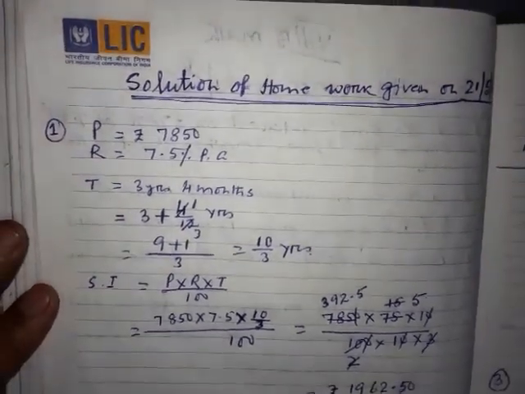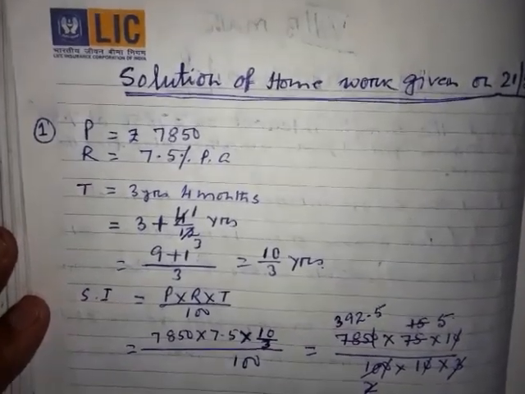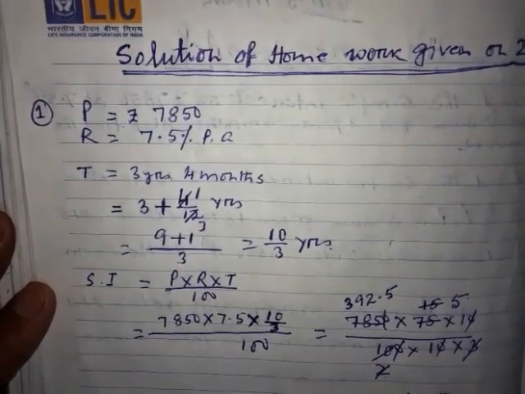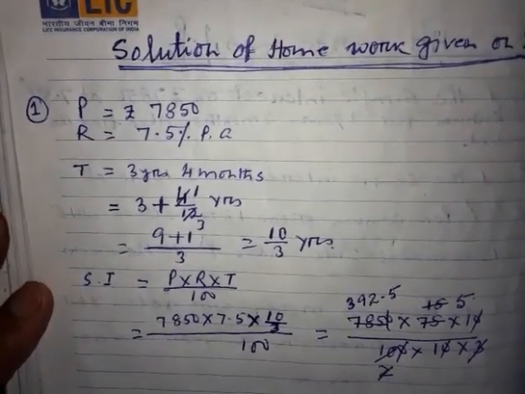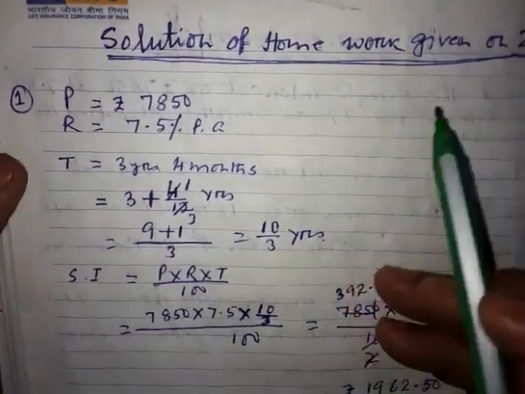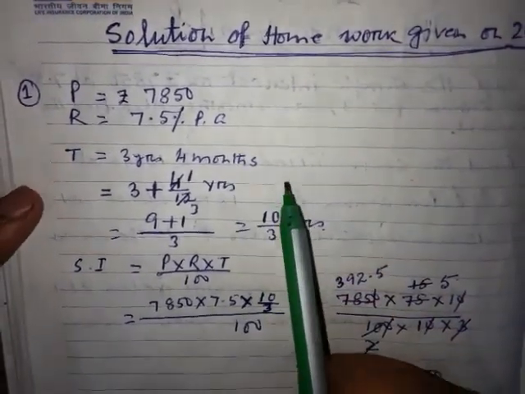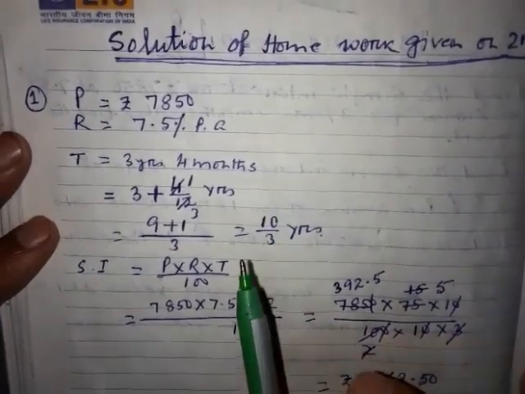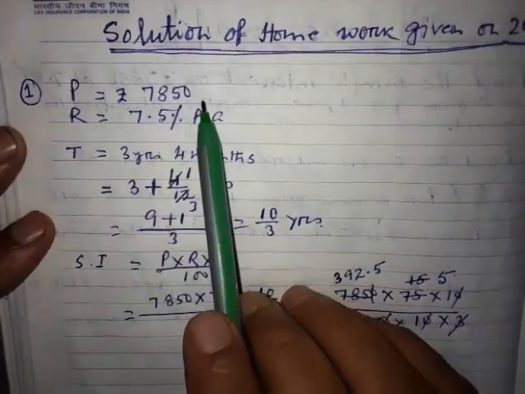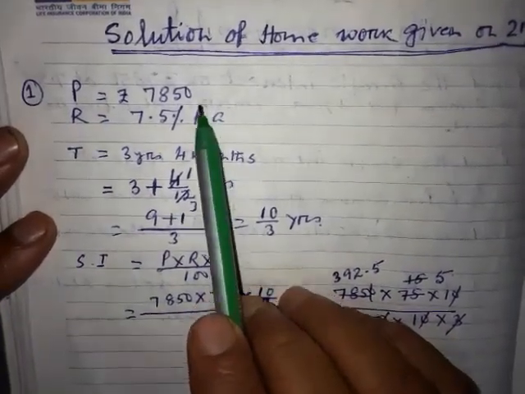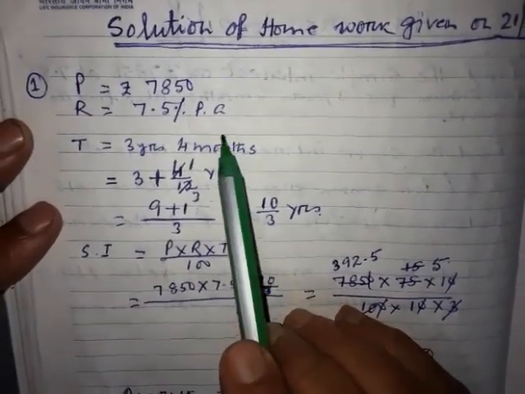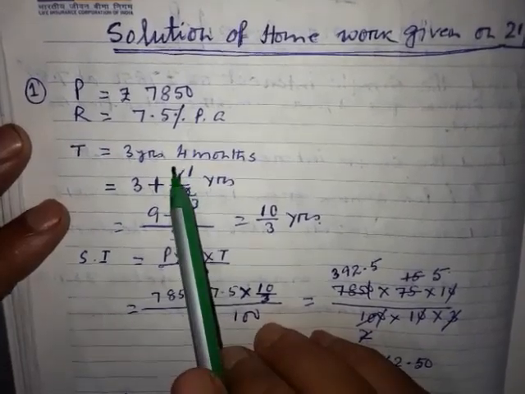The first problem was: find the simple interest on rupees 7850 at 7.5% per annum for 3 years 4 months, and also find the amount. So what all things are given in the question? I told you before solving the problems, please write it first. So see, P means principal is given there, 7850. Rate is given as 7.5% per annum, and time is given as 3 years 4 months.